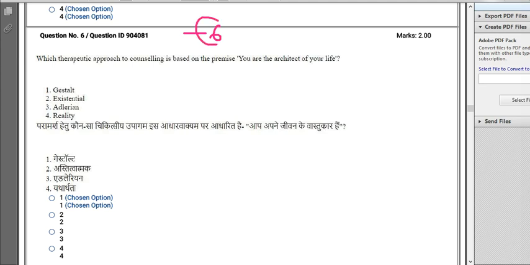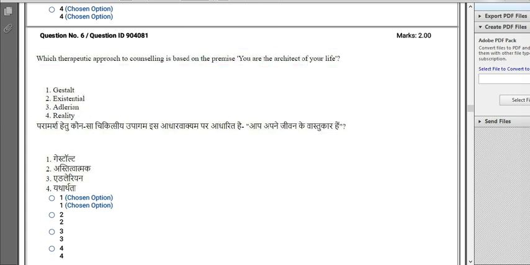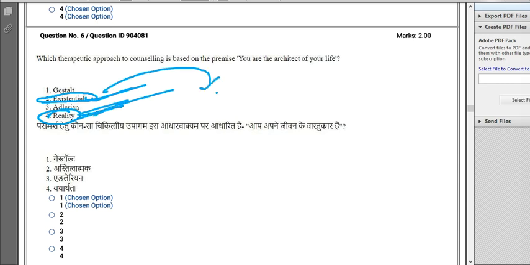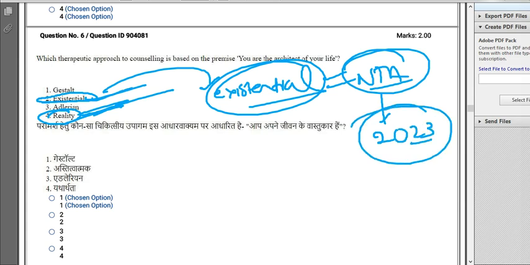Question number 6. Which therapeutic approach to counseling is based on the premise you are the architect of your life? Gestalt, existential, Adlerian, or reality? The correct answer over here should be option number 2, existential. Existential is the correct answer. Reality, maybe, but they have given the answer as existential. Alright, so this will be the correct answer as per NTA for your December 2023 examination. So if this question repeats, you will be going with the existentialist approach as well.